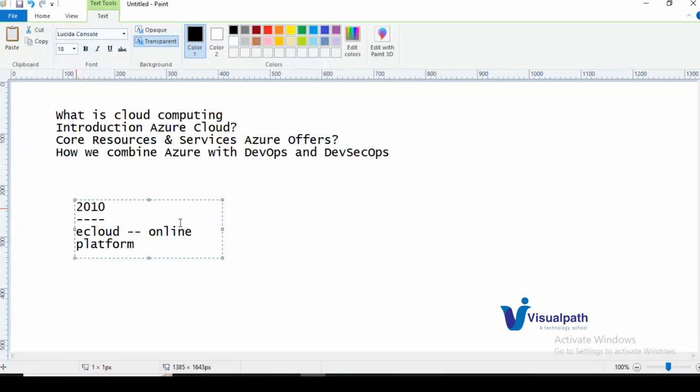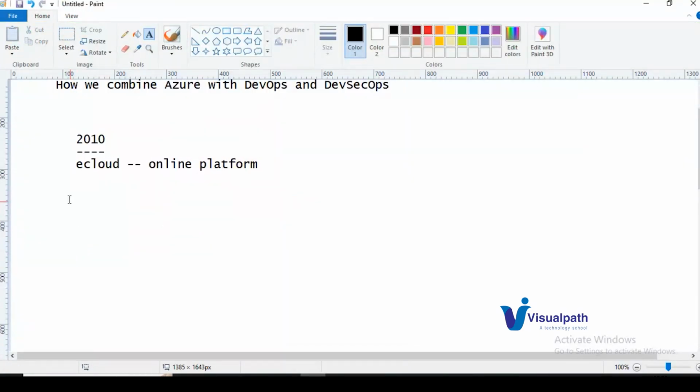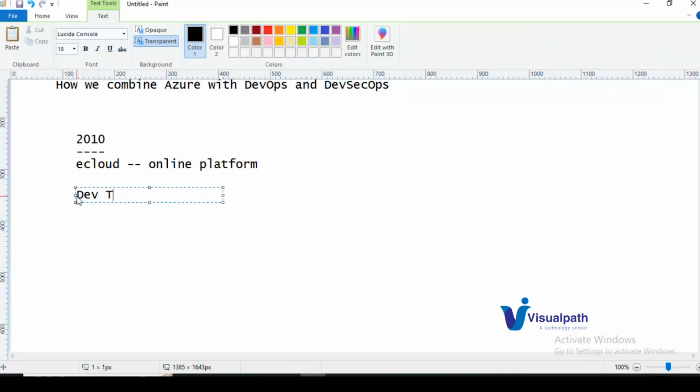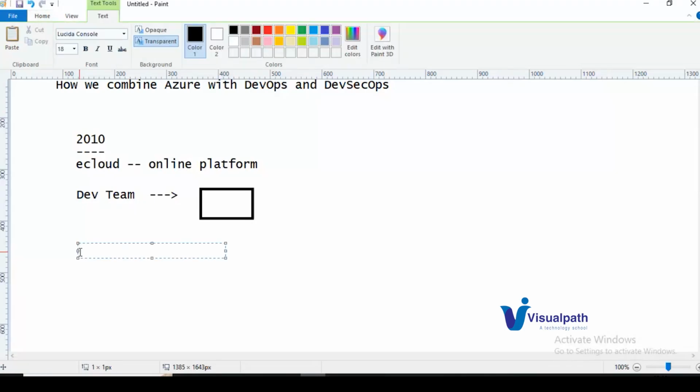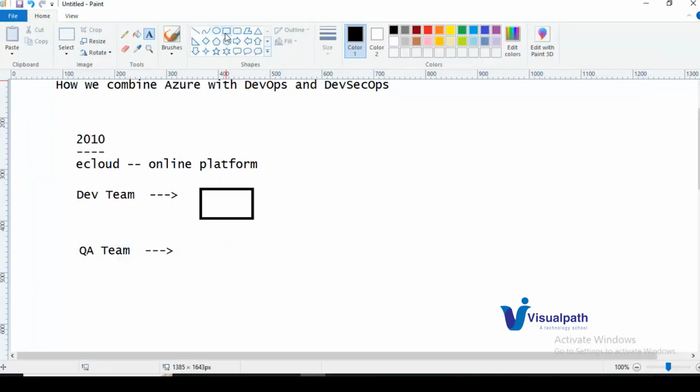An online platform. To develop this application, I require a development team, right? They will develop the application on their local laptops, correct? They use their local laptops and develop their code. Once development is completed for my application, they will hand it over to the QA team for testing, right? Another QA team in my organization will test the same code on their laptops and machines as well.